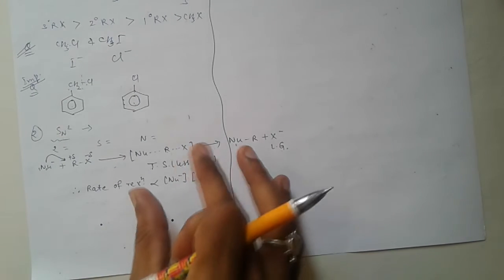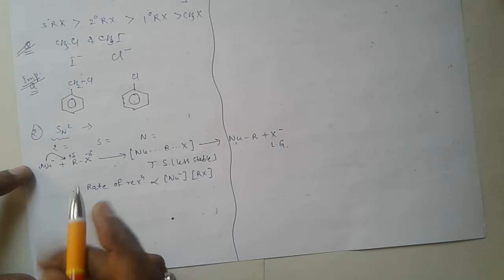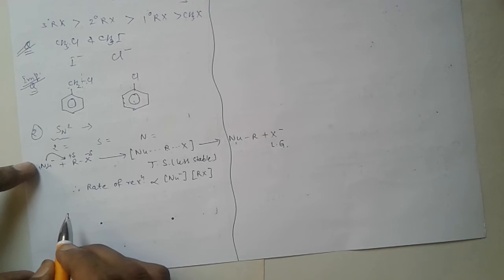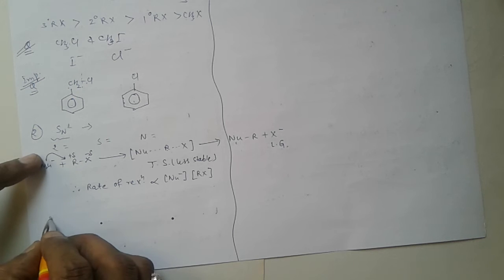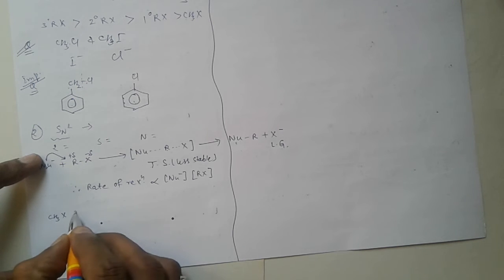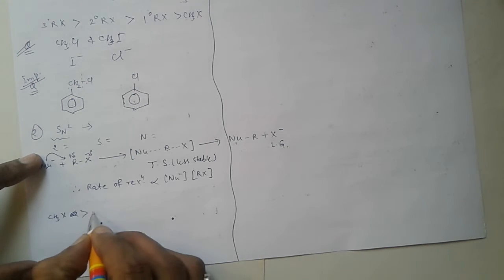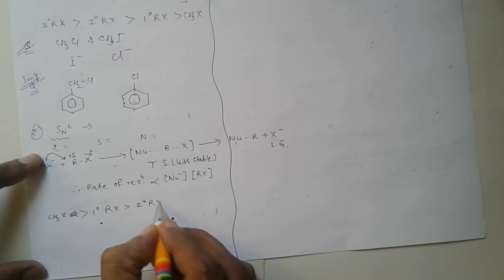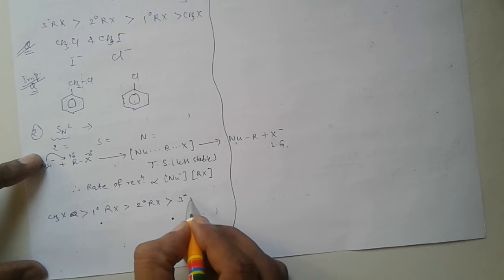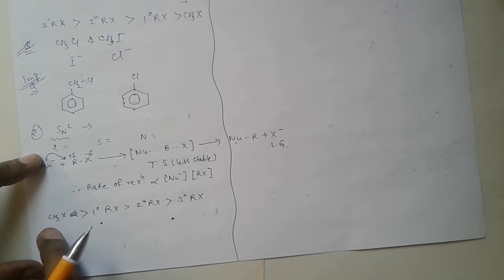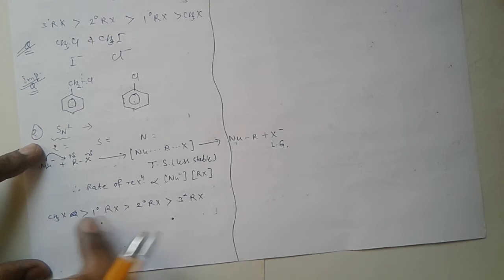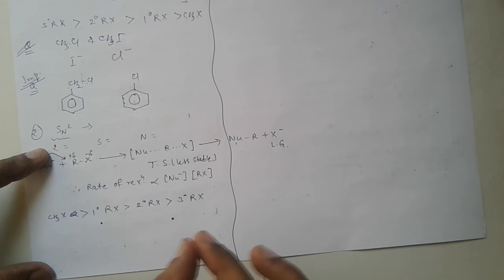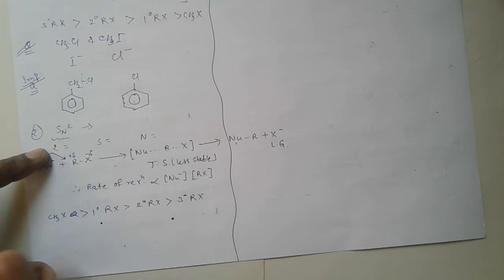So the order of reactivity of different alkyl halides towards SN2 reaction is as follows. Very important. Methyl halide is more reactive than 3 degree RX. It is just the opposite of SN1 reaction.